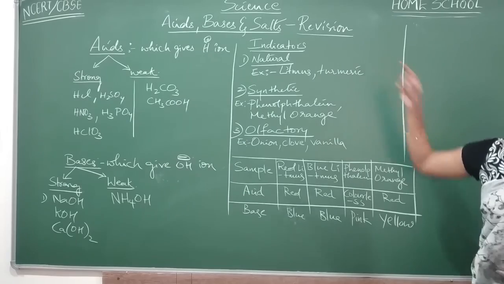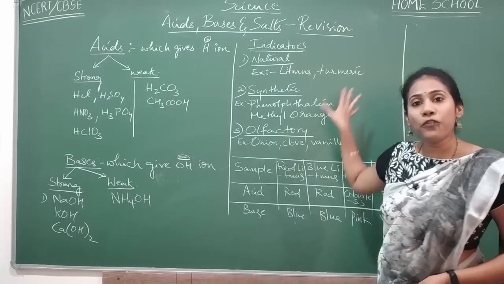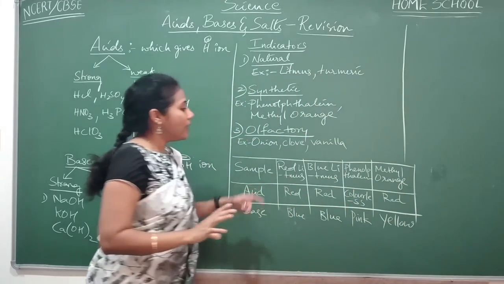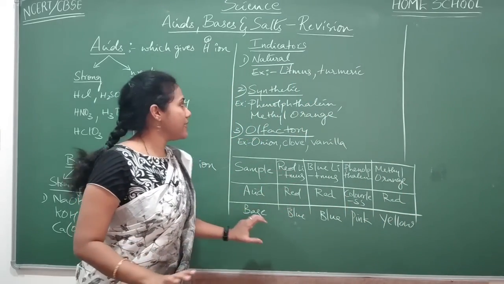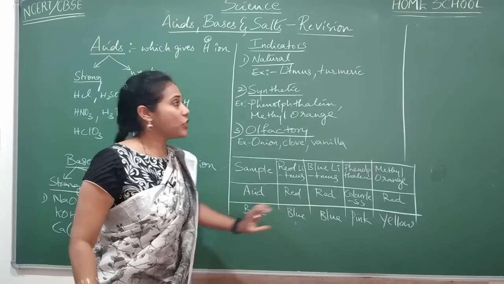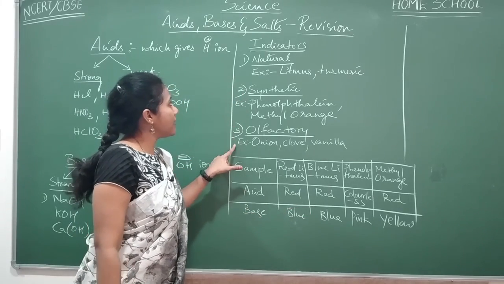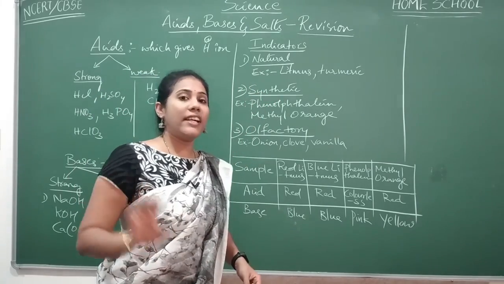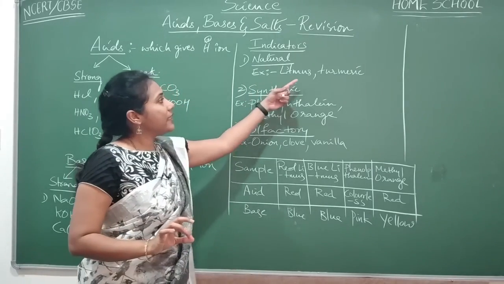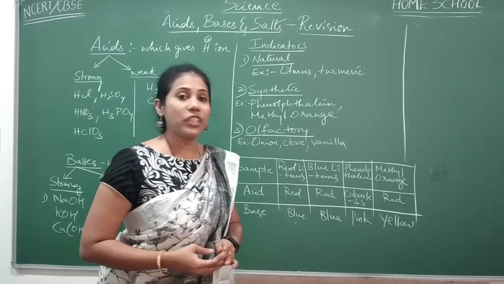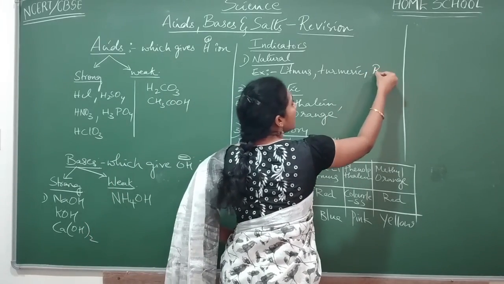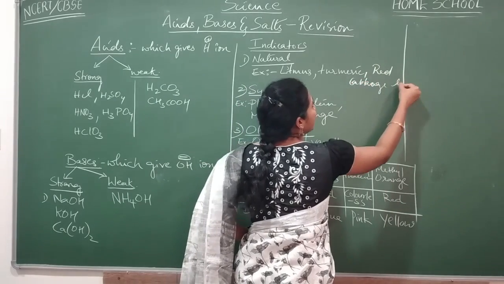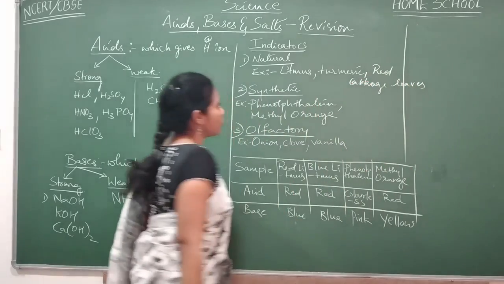Okay. And next we are trying to move for indicators. Okay. So using indicators you can differentiate between acid and base. Determine which is acid and which is base. Three types of indicators are there. First one, natural indicators, which is naturally available in nature. Examples: litmus, turmeric, red cabbage leaves also. Okay. So even red cabbage leaves can come under natural indicators.